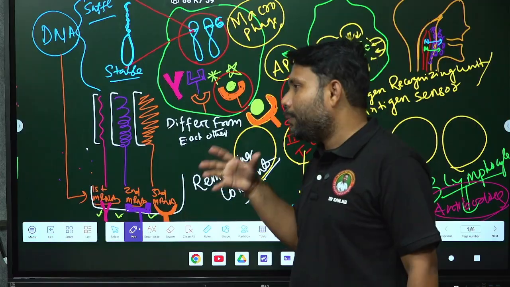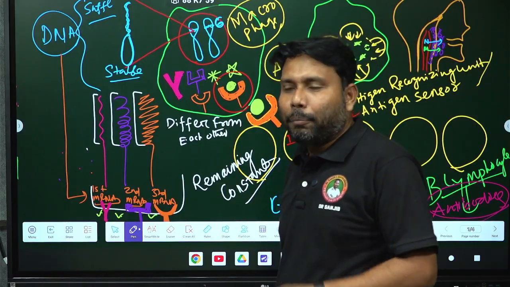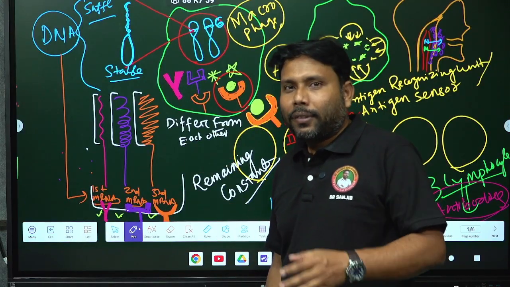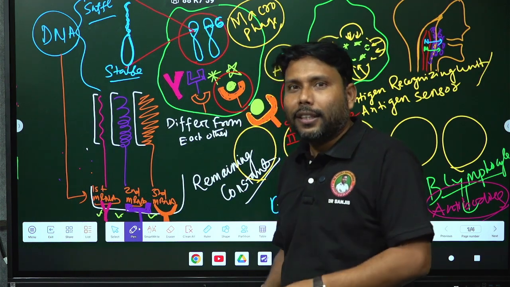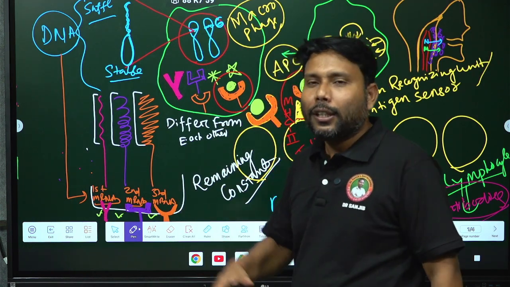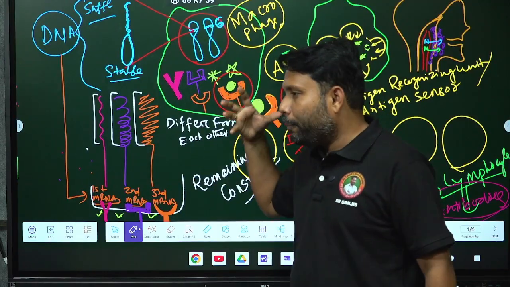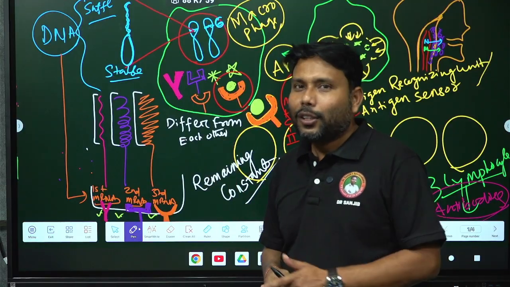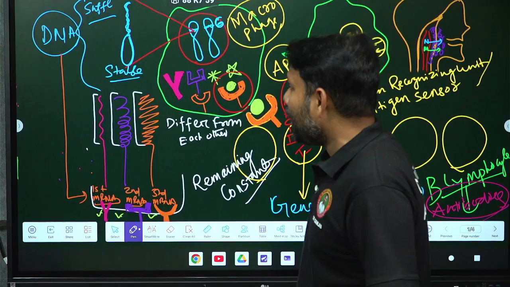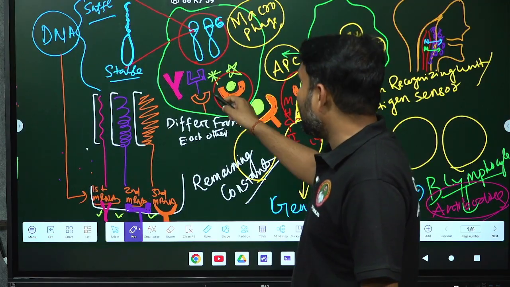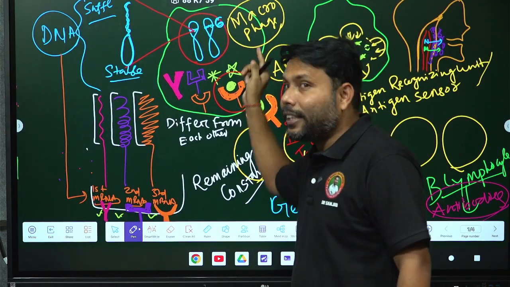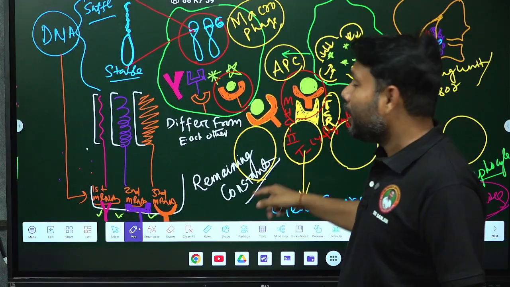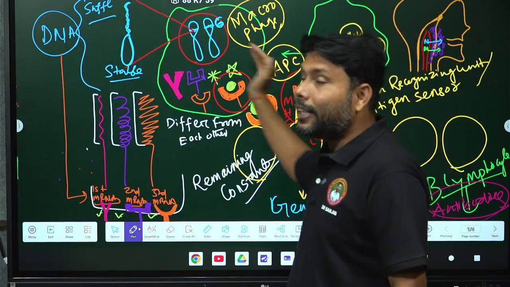Neutrophil has a multi-lobed nucleus, and neutrophil is otherwise called a microphage. Then monocyte is called a macrophage, the big eater. The monocyte has a kidney shaped nucleus. So many things I have told about the monocyte and macrophage. Then a processed antigen is happening here, that's why it is called an antigen presenting cell. Then the antigen presenting cell presents again to the T lymphocytes. So that's why cell mediated immunity is maintained by the T lymphocytes.